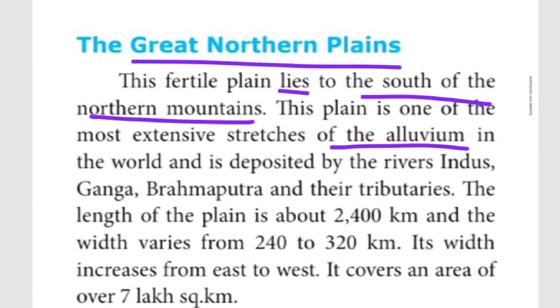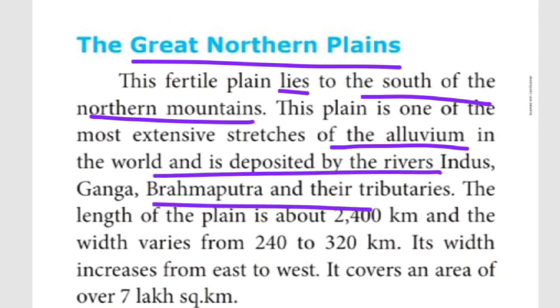How was the northern Great Plains formed? It was formed because of deposits by the rivers, in the sense Ganga, Yamuna, Brahmaputra. Those rivers deposited their silt. Silt in the sense soil, and deposited means accumulation, otherwise keeping the sand over the northern Great Plains area. In such a way this plain was formed.